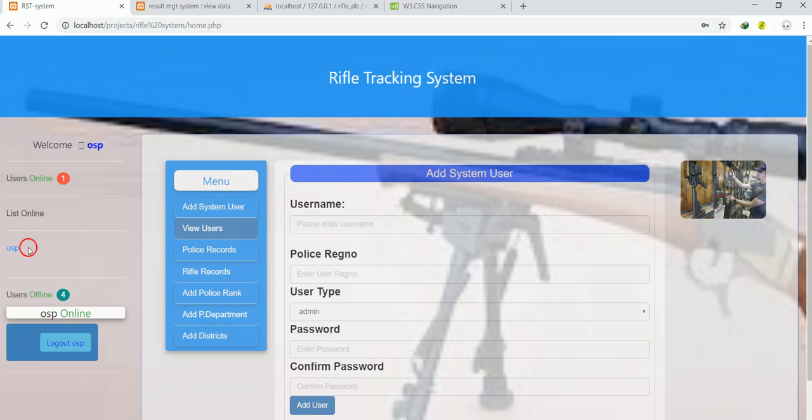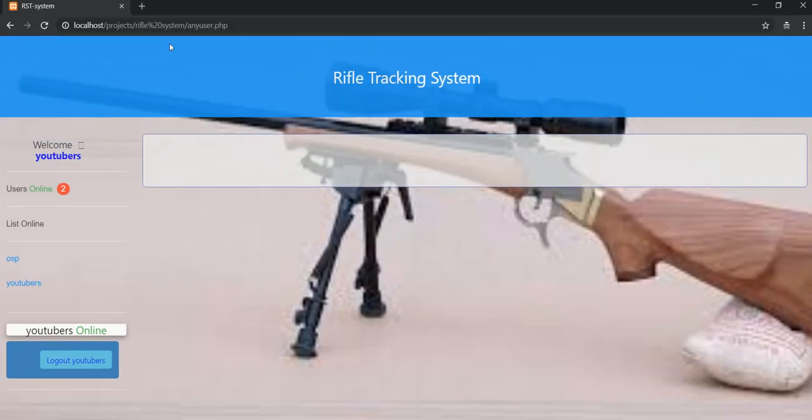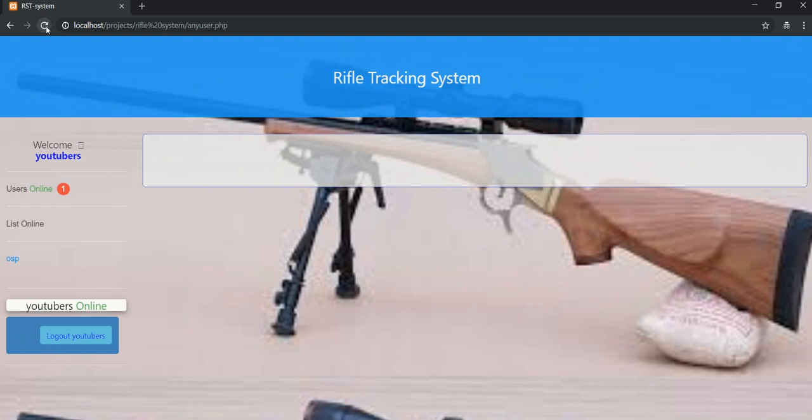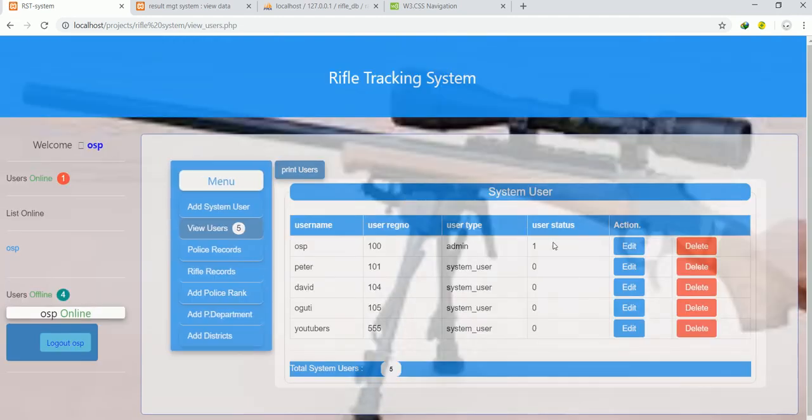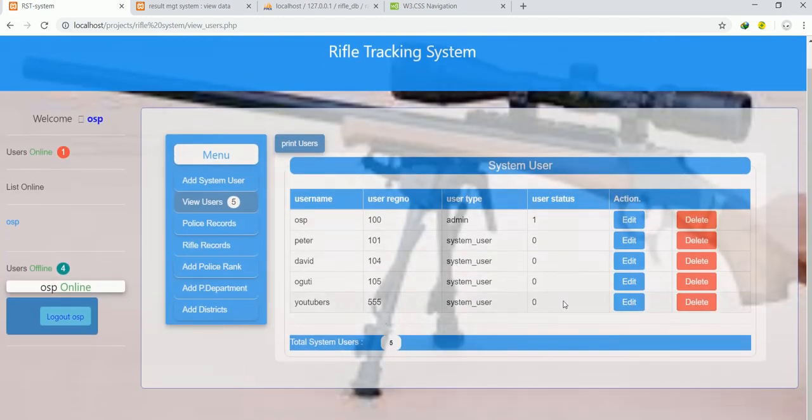So if you check this side, we have the same information. You get? Hope you understand what I'm trying to say. So let me keep track of the other information and I show you that, whereby on add users here, we have this person and we like him to be online.